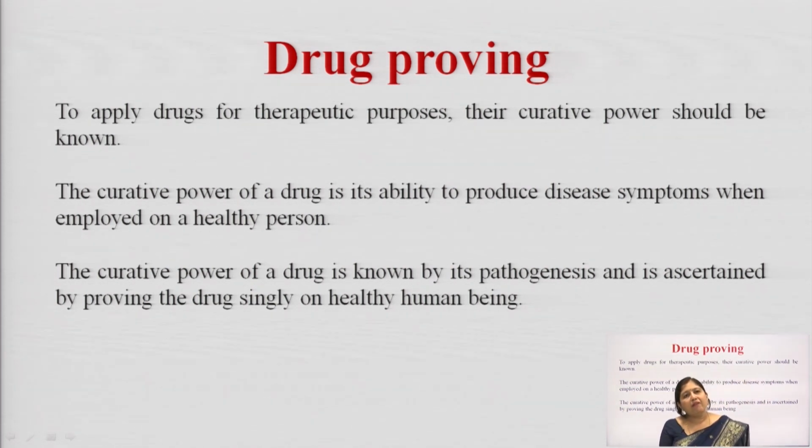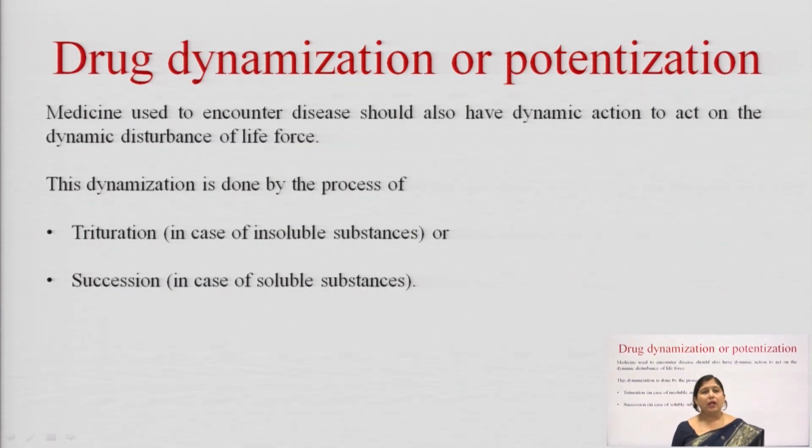And the curative power of a drug is its ability to produce disease symptoms which are employed on a healthy person. The curative power of a drug is known by its pathogenesis and is ascertained by proving the drug singly on healthy human beings.